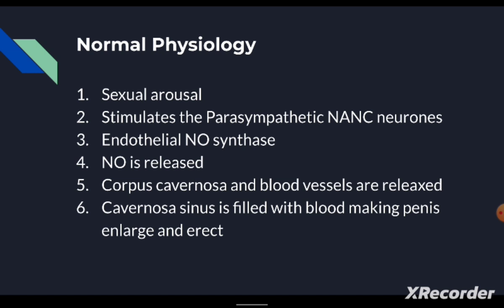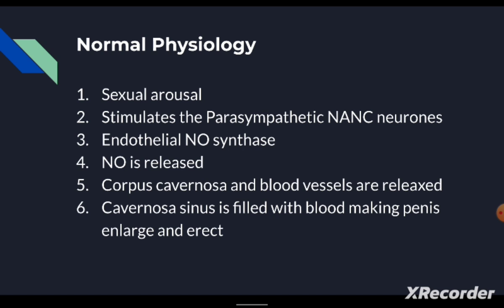So basically, the first stimulus, if the man is having a sexual arousal, the non-adrenergic, non-cholinergic parasympathetic nervous system will get activated, which in turn stimulates the nitric oxide synthase. And this nitric oxide synthase will help in the synthesis of nitric oxide.